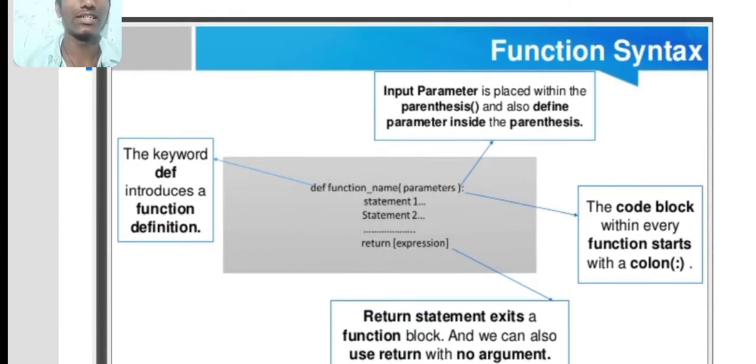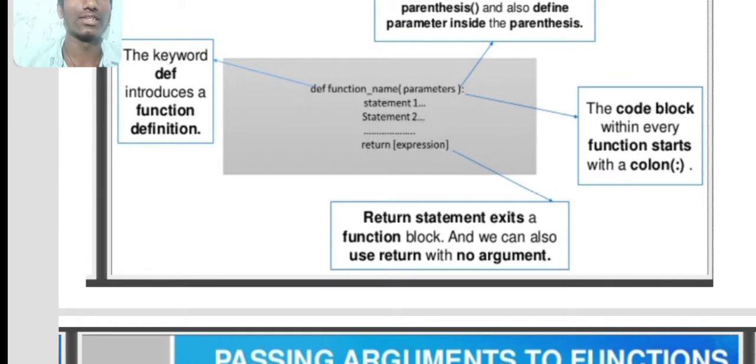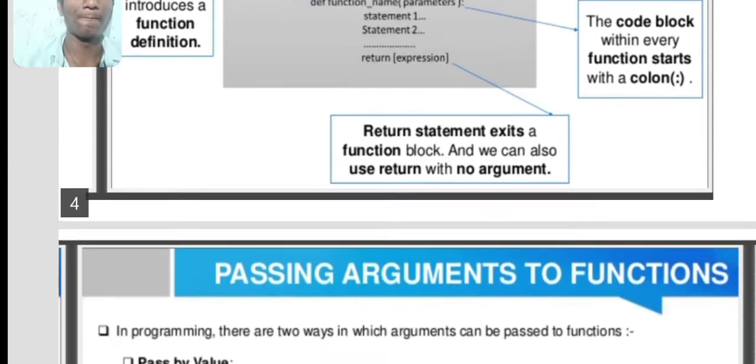It starts with the def keyword, which means define, and then the function name and parentheses. In the parentheses we input different types of arguments, and below it the statements, and last it returns the value, the result of the above statements.